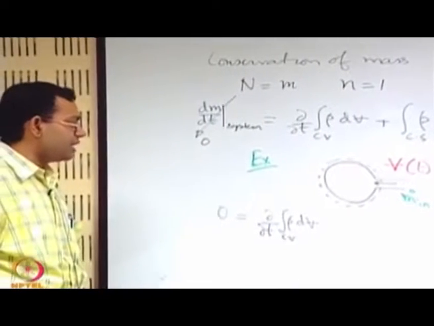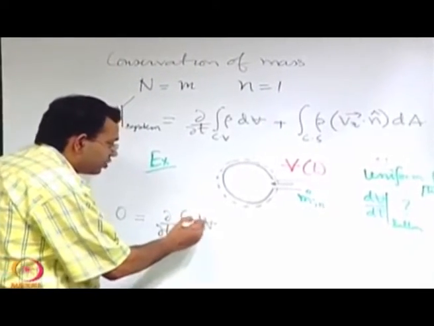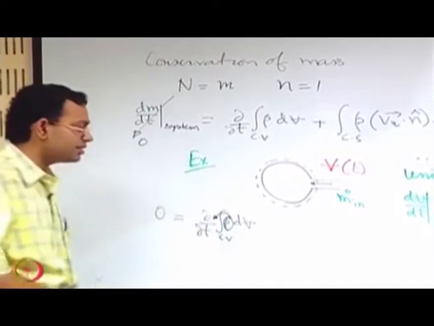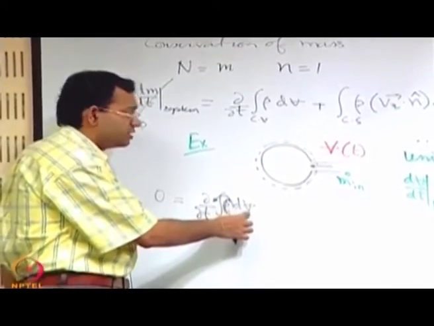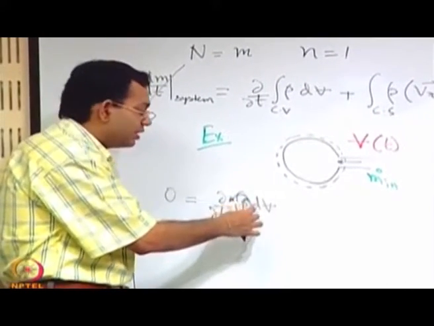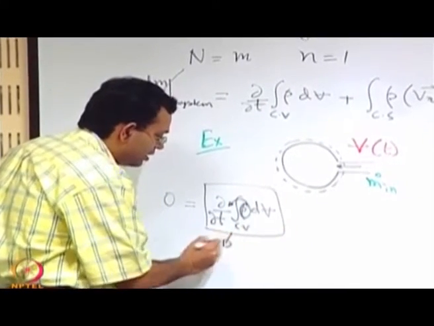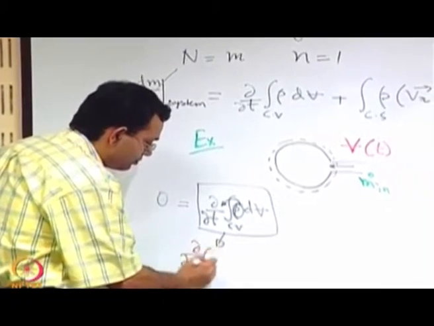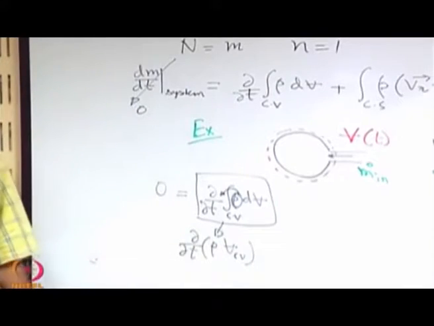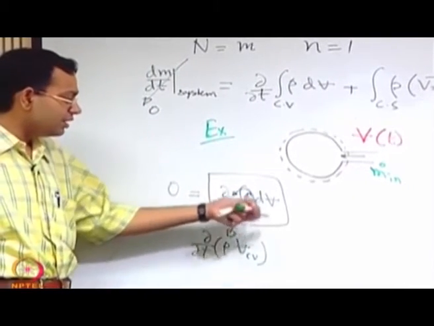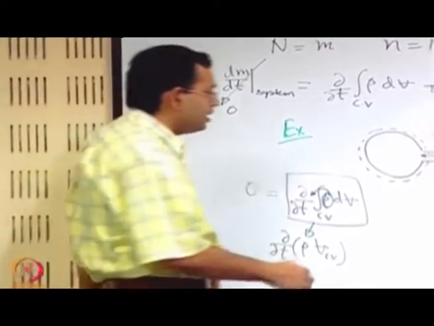So, if at a given time rho is uniform everywhere, it may be possible to take the rho out of the volume integral, because this integral is testing the rate of change within the volume. If you take rho out of the integral, then this first term becomes rho into the volume of the control volume, because the integral of dV becomes the total volume of the control volume. And what is the remaining term? Plus.